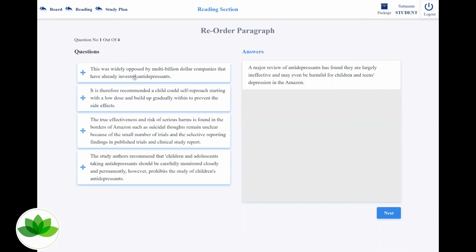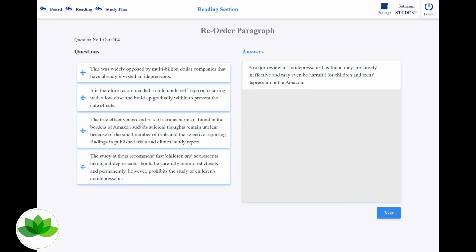So this was widely opposed. No, it is some kind of opposition to something. No. So okay, let's read it. I assume that this is the conclusion, so let's leave it alone. Let's read these 2 sentences. The study authors recommend that children and adolescents taking antidepressants should be carefully monitored. However, it prohibits the study of children's antidepressants. That does not answer my question, so I'm left with this.